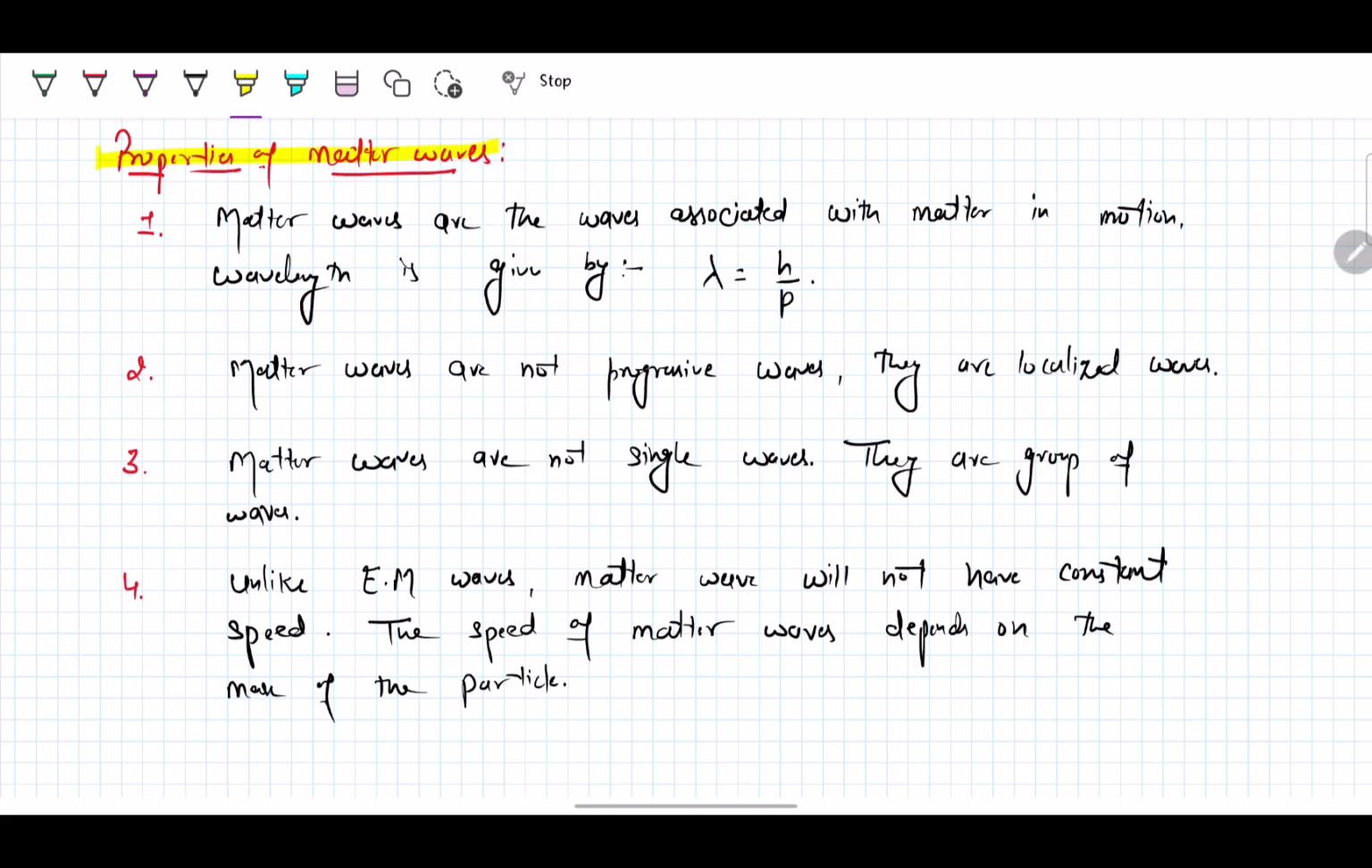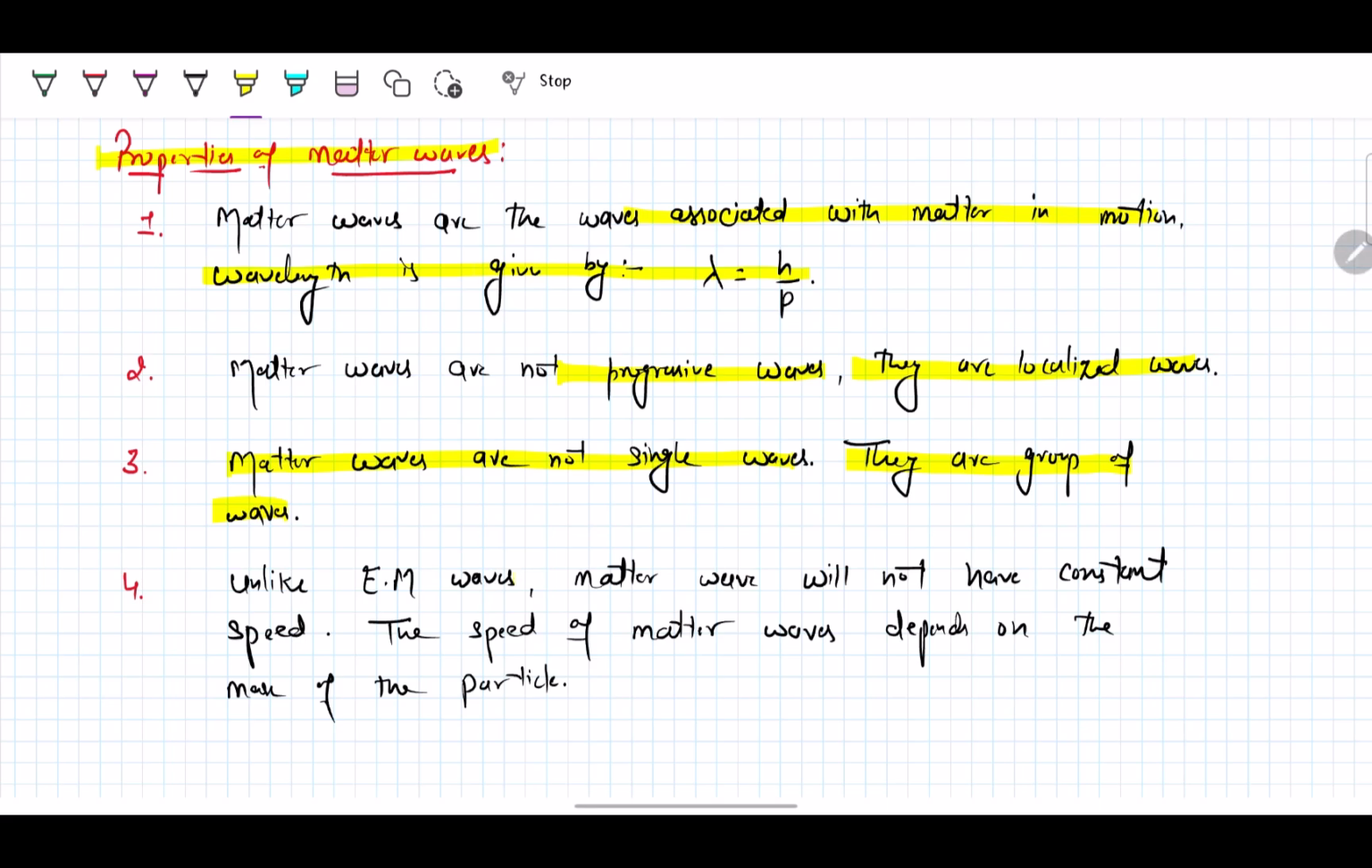The first property: matter waves are waves associated with matter in motion, having wavelength lambda equals h over p. Matter waves are not progressive waves, they are localized waves. Matter waves are not a single wave. Third property, they are a group of waves. It means if matter is moving, it is not a single particle that is moving, it is a group of particles.